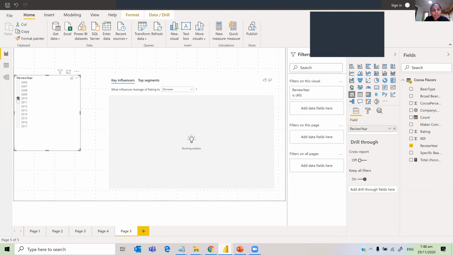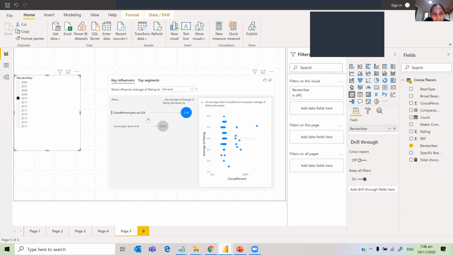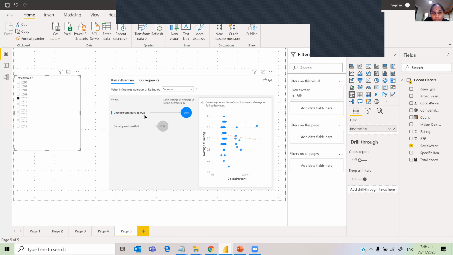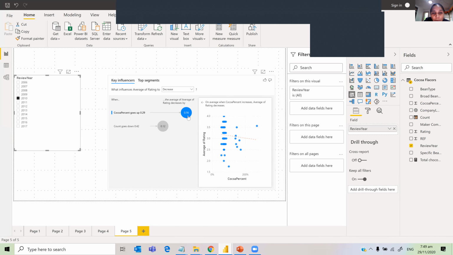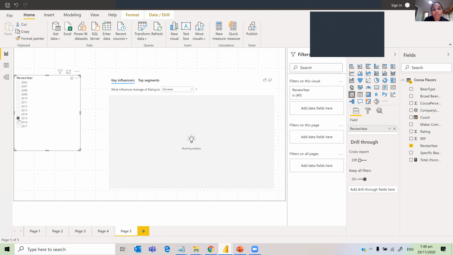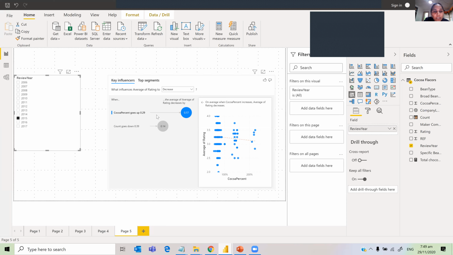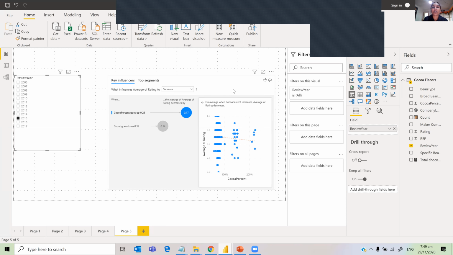So if I do this, see for 2010, if the cocoa percentage goes up by 0.29, that is 29%, then the likelihood of the rating getting decreased is by 0.16. And if we go here, 2015, the likelihood is 0.17. So that's the effect of key influencers. Without knowing any algorithms or anything, we can just analyze.